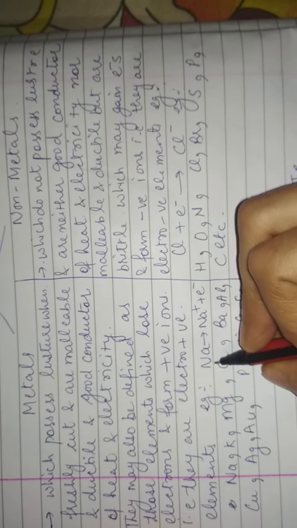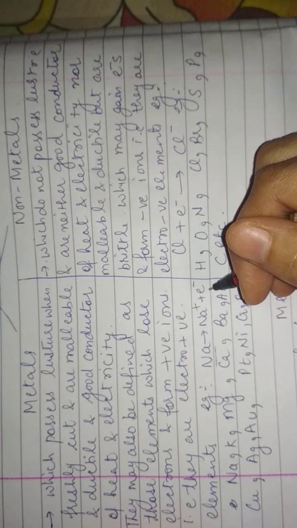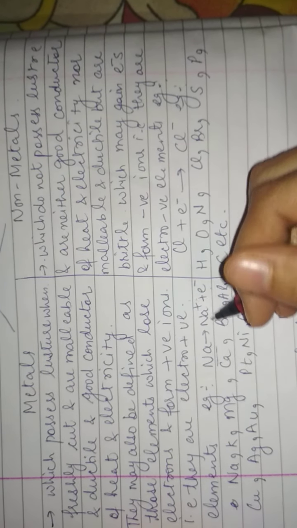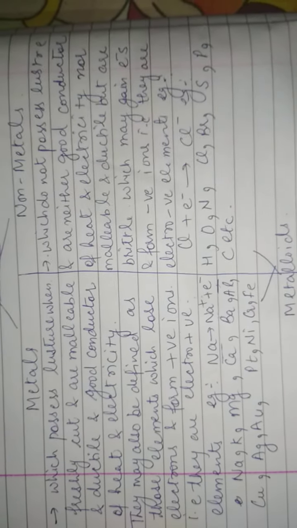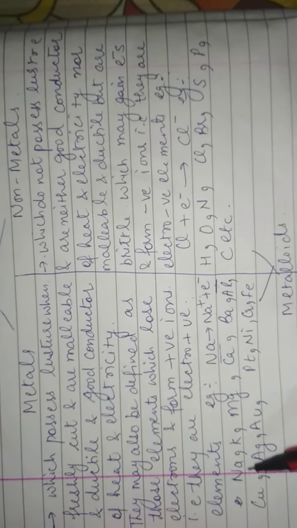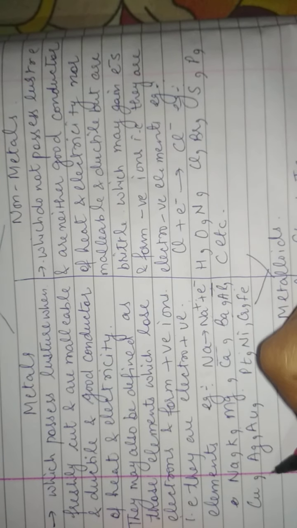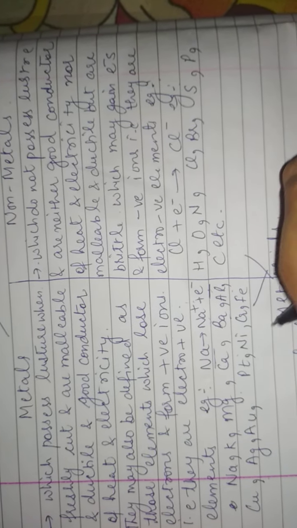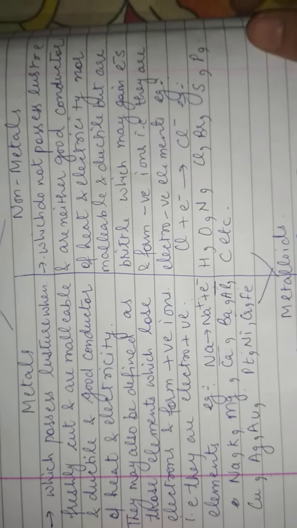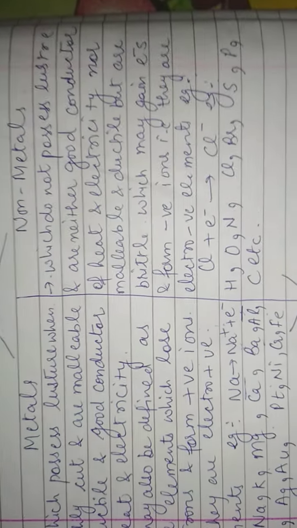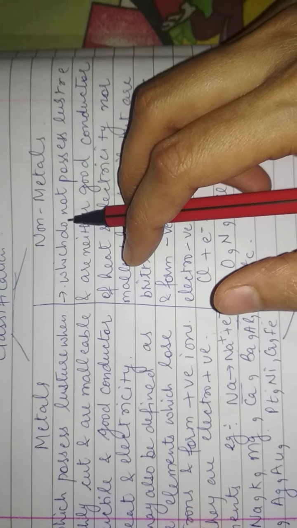For example, sodium: when it loses one electron, it gains one positive ion, Na positive plus one electron. Here are some examples: sodium, potassium, magnesium, calcium, barium, aluminium, copper, silver, argon, gold, platinum, nickel, chromium and iron. Many more are there. Now the non-metals.